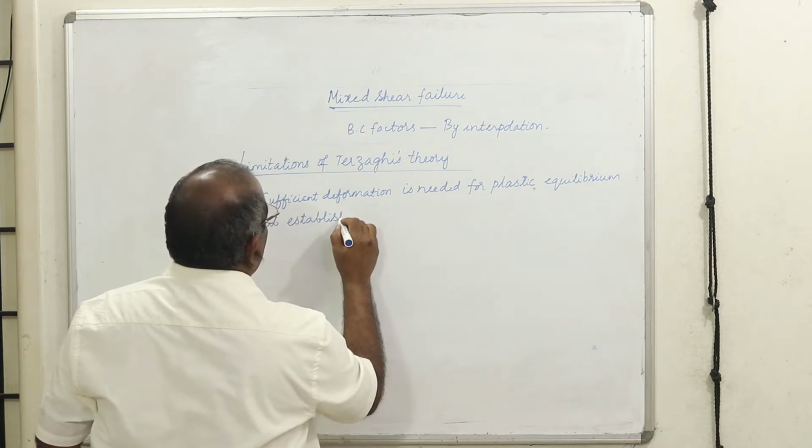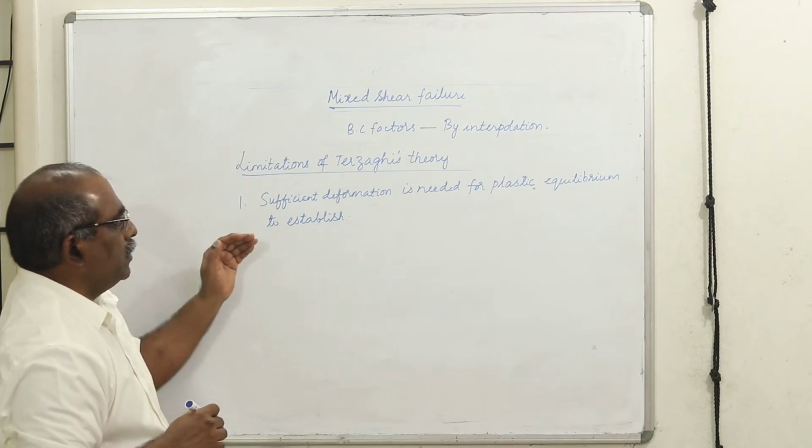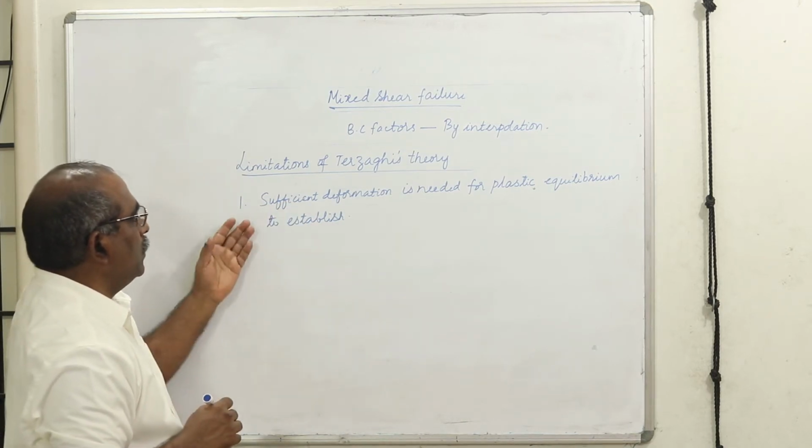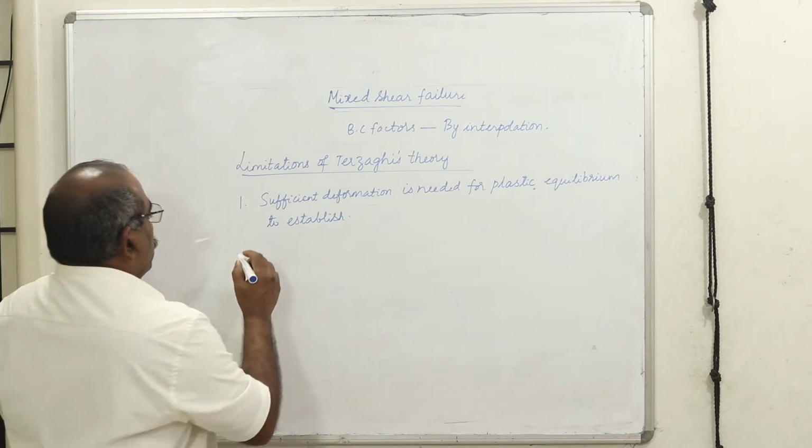Whatever bearing capacity equations he has given are meant for plastic equilibrium, the verge of failure, but sufficient deformation usually doesn't take place. This is one of the limitations.